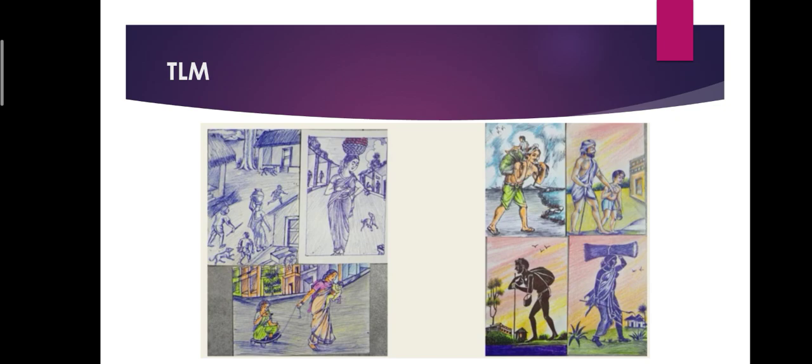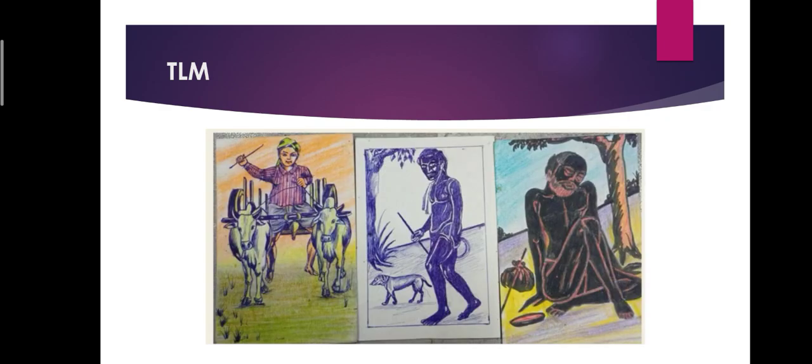Then the TLM I used here are my own drawings. These are flashcards showing the migration of people from one place to other places. I drew these flashcards using a black pen and a blue pen.